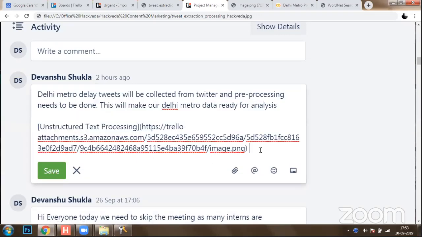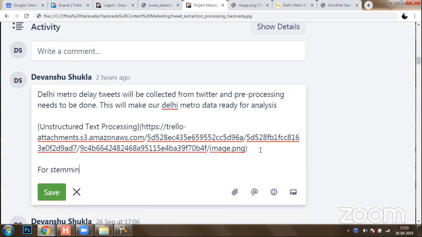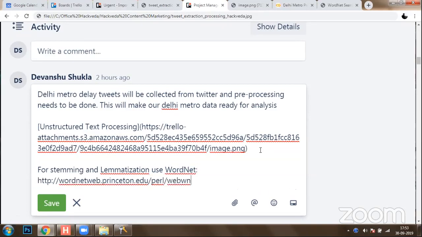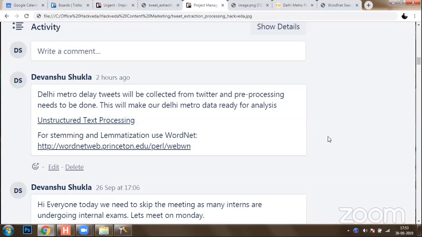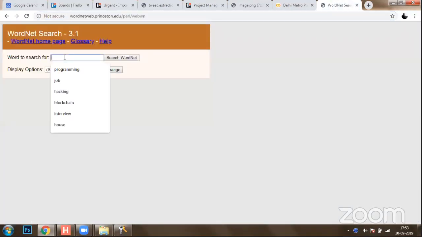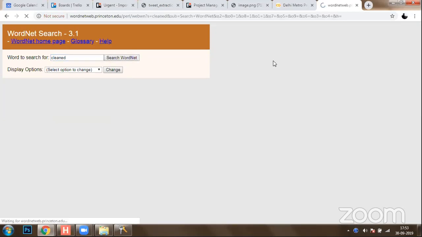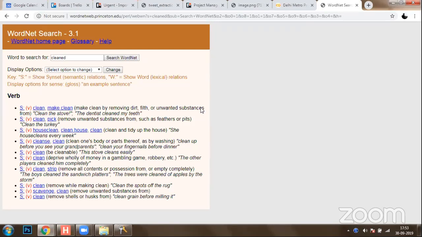And here, for stemming and lemmatization, use WordNet. So you will be using the WordNet library. Let me just show you. If I type the word cleaned and search this word, you can see that there is no word in the dictionary known as cleaned.